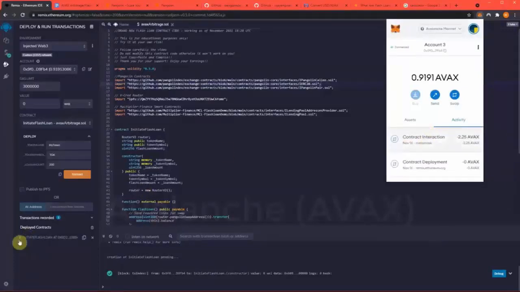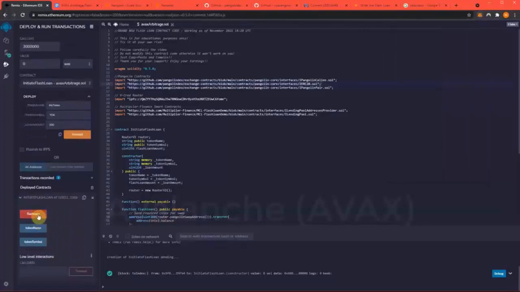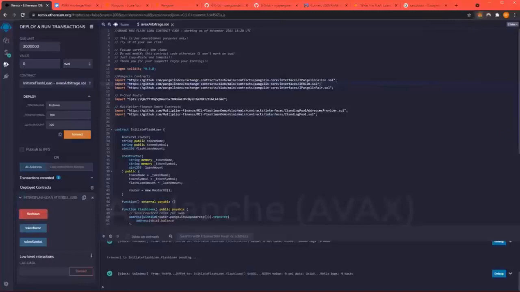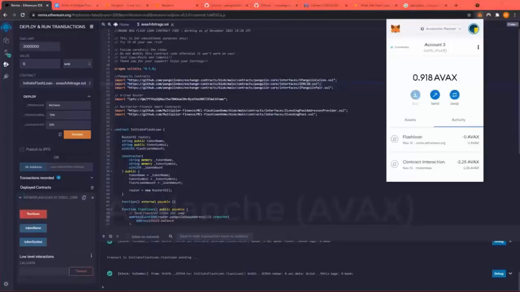Now that we have sent the AVAX to the contract successfully, now we have to run the contract, which will say flash loan. And if you actually hit this, and I'm going to hit this drop down, you should see it hit pretty soon after I hit the flash loan button. Flash loan. Confirm. No, shouldn't be long. It usually takes about 15-20 seconds.